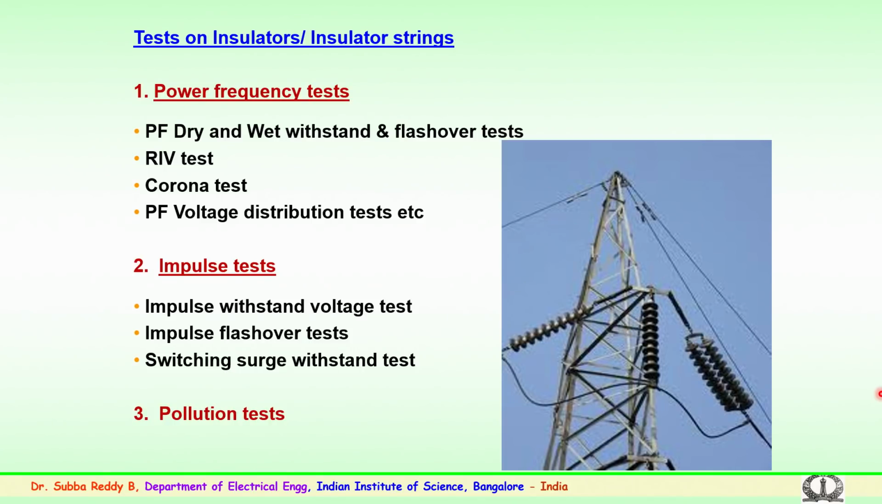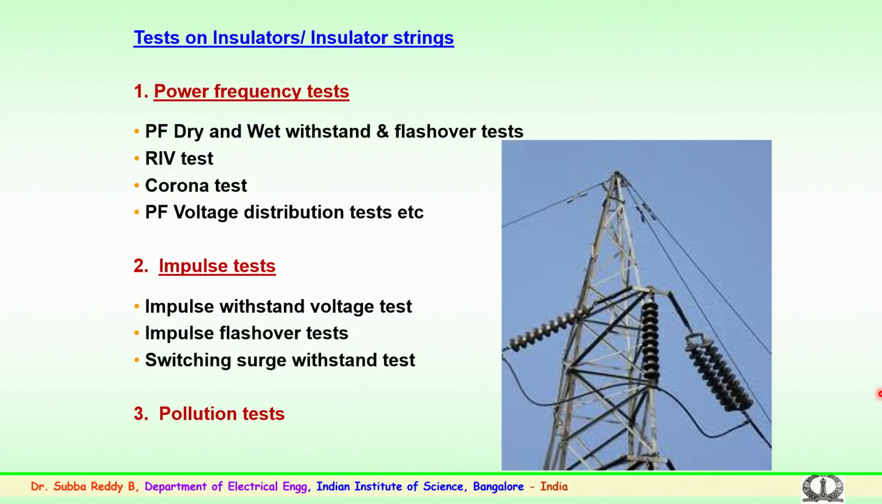Followed by this is the corona test: corona, visible discharges and also audible noise, which are emitted from the hardware, accessories, conductors and also the insulator metal fixtures. These have to be limited, and the noise generated by these, which sometimes causes a serious concern, has to be limited. Followed by the power frequency corona is the power frequency voltage distribution test.